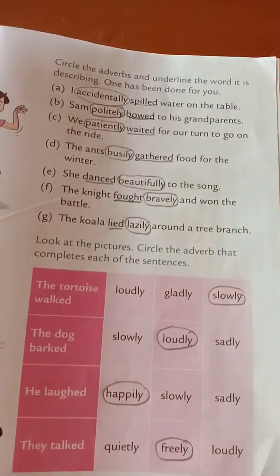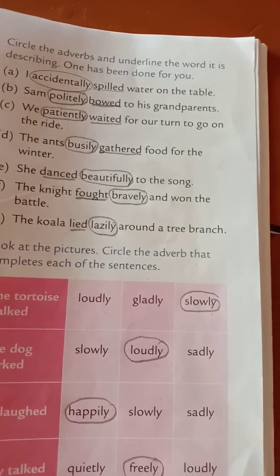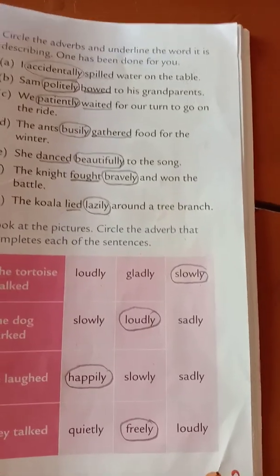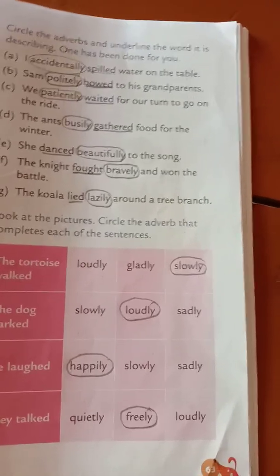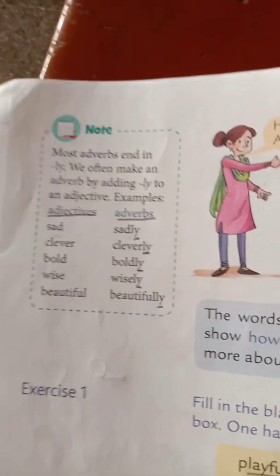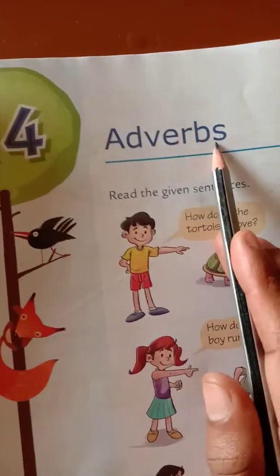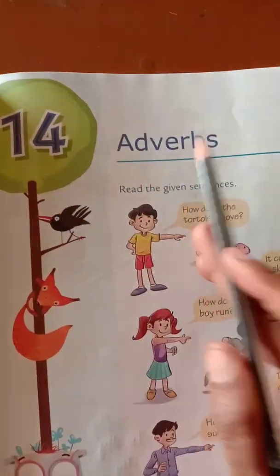Now the following exercises you have to complete on your grammar notebook. First complete them in your exercise book. This is the textbook, and then write them in your notebook also. On your grammar notebook write this note. First you write the heading of the chapter, number 14, adverbs.